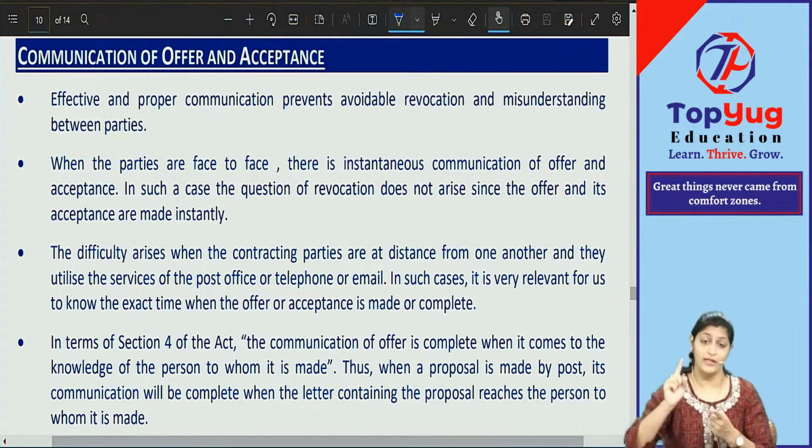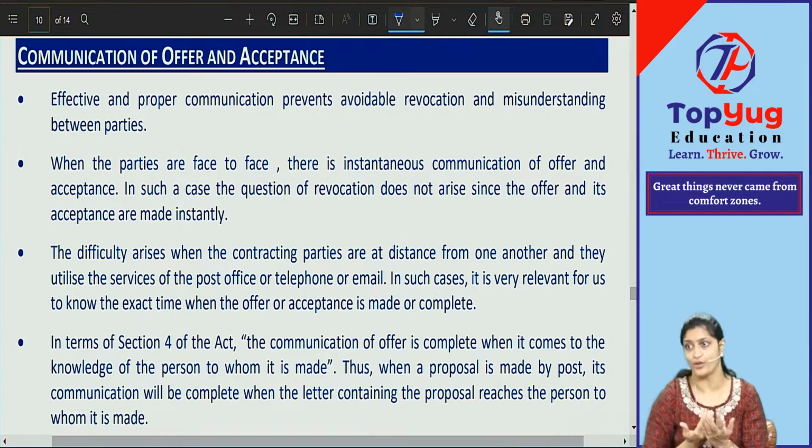I will offer you this time, I will offer you this place, I will offer you this much, I will offer you this quality of goods. All these are terms and conditions that you will discuss. So all these terms and conditions should be communicated in the offer as well as the acceptance.